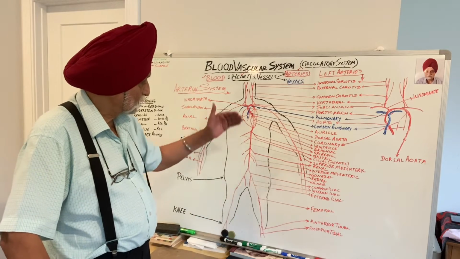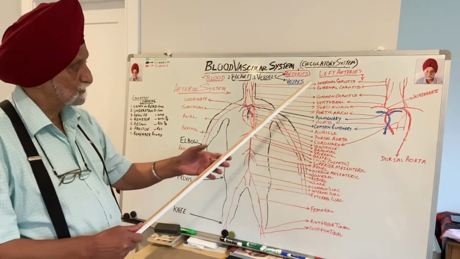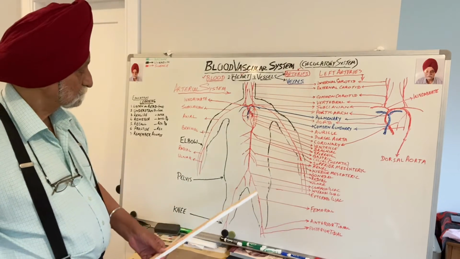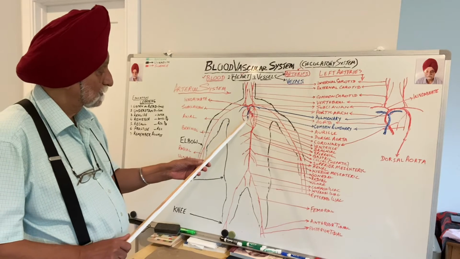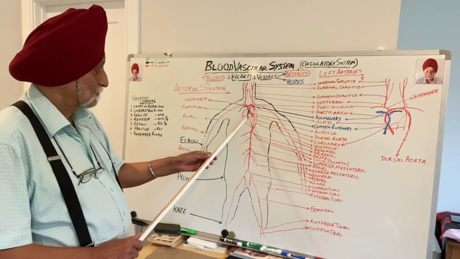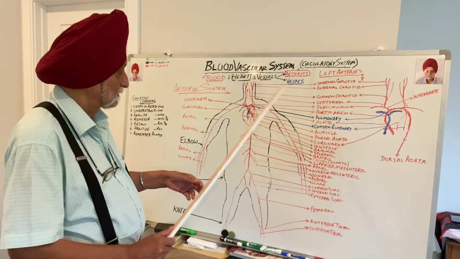Thus, the aorta supplies blood to all parts of the body. Now, from the right ventricle, a blood vessel comes out called the common pulmonary artery.